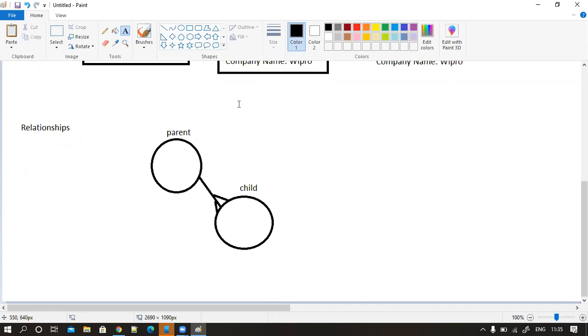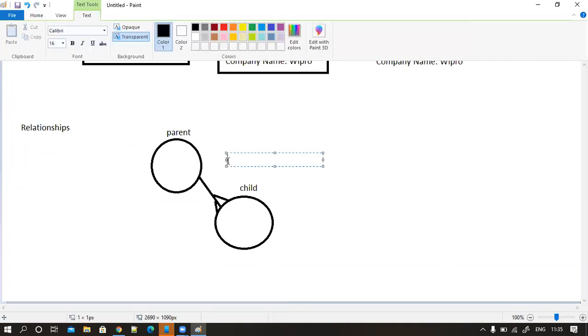Now, can you tell me when this one becomes a child? When does this one become a parent? When did it become a parent? Whenever the child came, definitely the parent will be available. So whenever I create a child object and associate it to this parent, definitely this one becomes a parent. If you want to make a parent in a relationship, definitely you require a child. Remember this point.